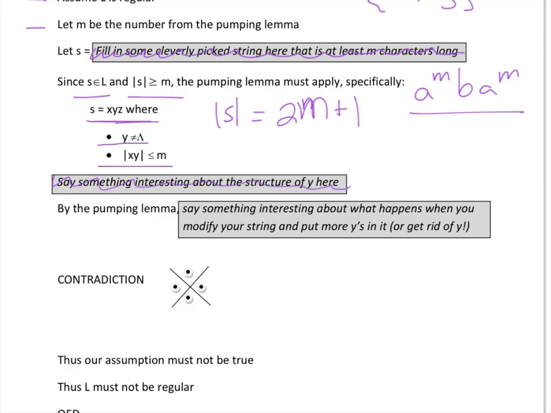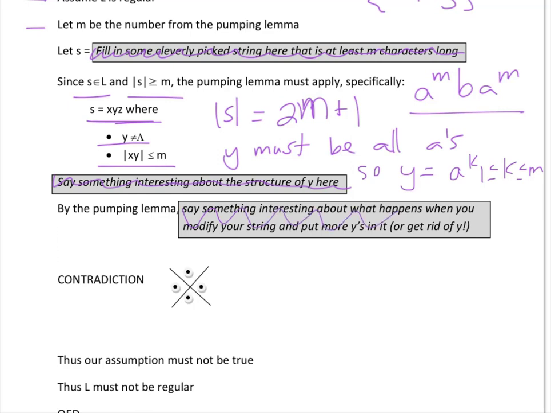And now I get to say y must be all a's, and so y takes the form a to the k, where k is greater than or equal to 1 and less than or equal to m, right? By the pumping lemma, x, y, y, z is in the language.